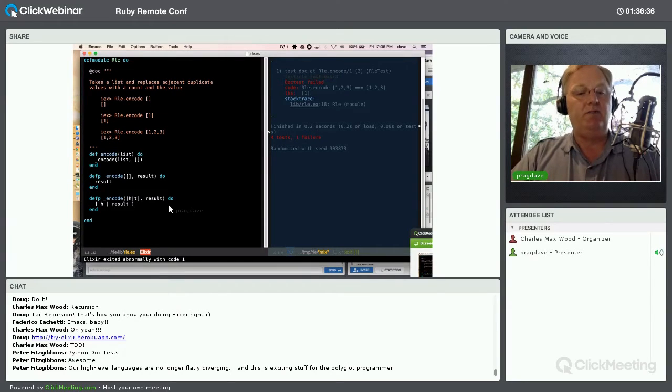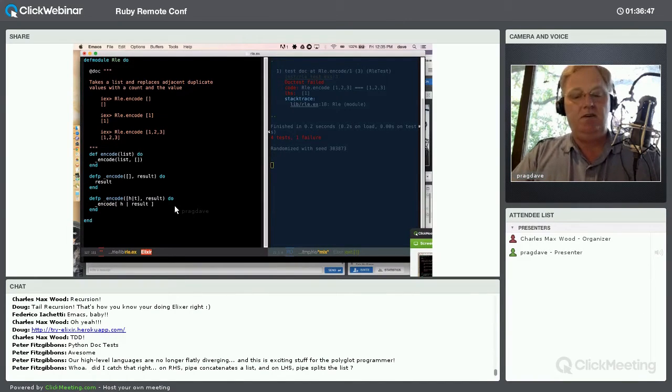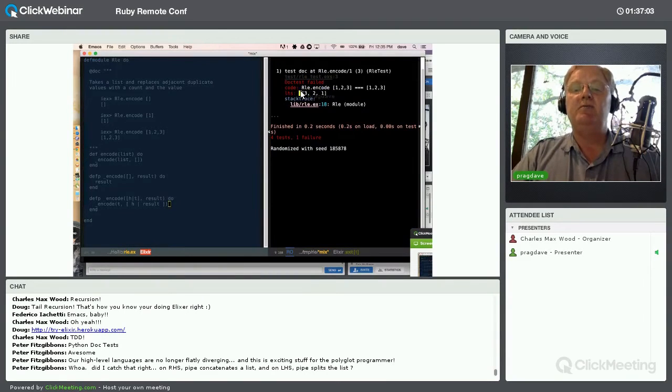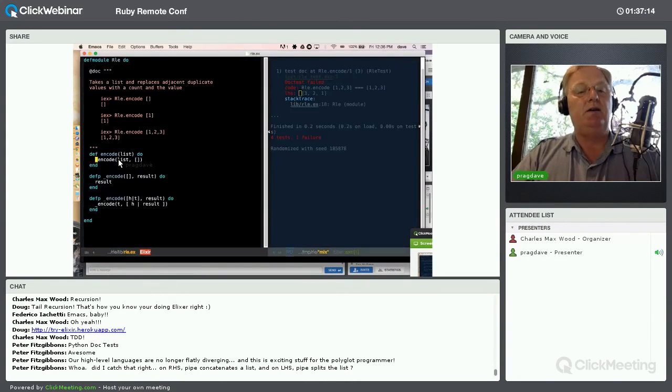So what I actually have to do is to take the head, and that's my new result, and I'm going to say underscore encode the tail, because that's my new input, and the concatenation of the head and the result, that's my new result. Now if I run this, it's going to be better, but it's still not quite going to work, because you'll notice now that my left-hand side over here is 3, 2, 1. And that's because I keep putting the head at the beginning of the result, not the end of the result. So what I actually have to do over here is reverse my list.